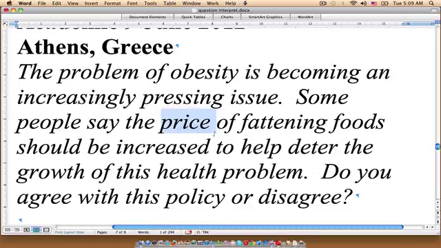Or we could disagree and say, you know, it is disagreed that the price of fattening foods should be raised. Then we have to come up with 2 points to support this thesis, and then we have to flesh these out in the supporting paragraphs. So that would involve an example for paragraph 1 and an example for paragraph 2. Okay, so another straightforward argument essay.